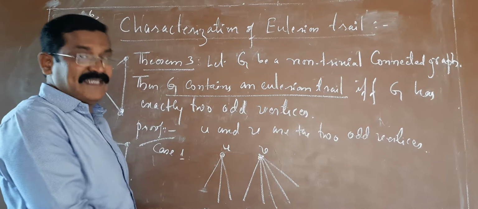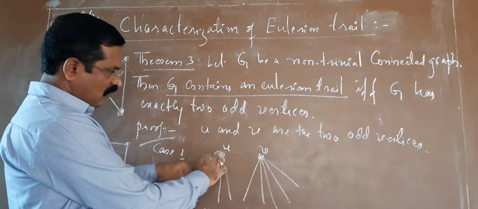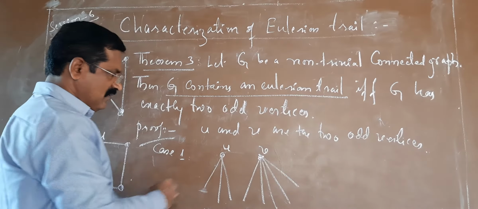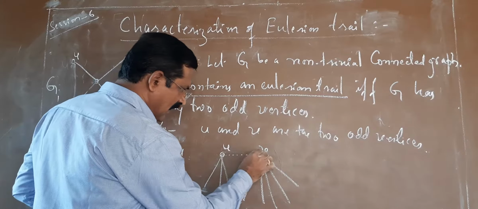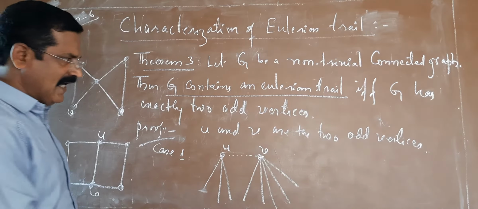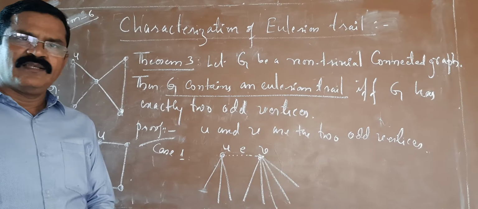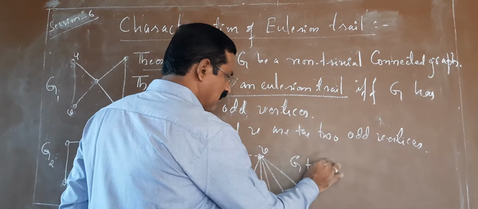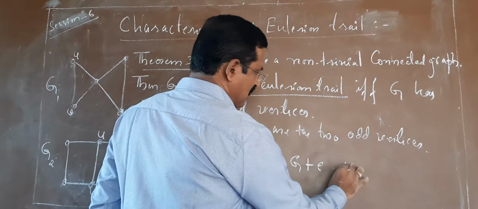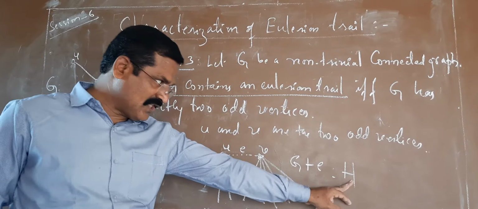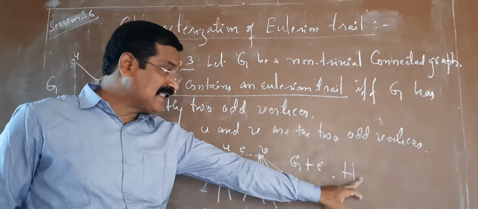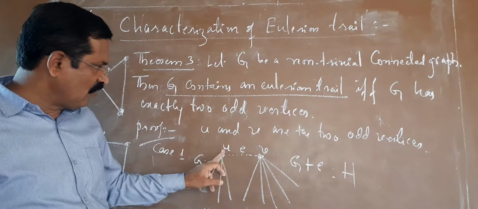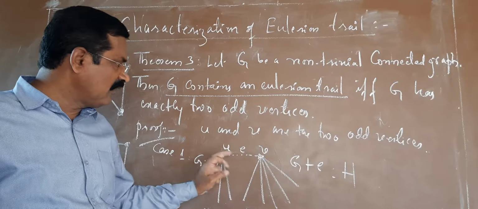If they are not adjacent, what happens? If I join these two vertices by an edge e, then G plus e, say it is H. Then the graph H is an Eulerian graph, because after joining this edge, u and v have become even vertices.